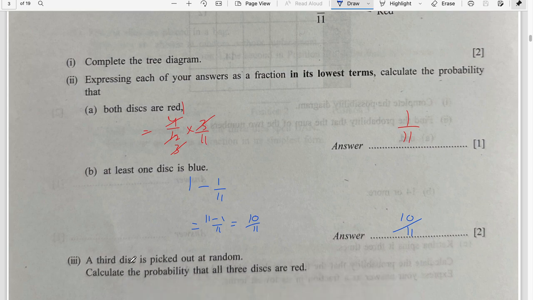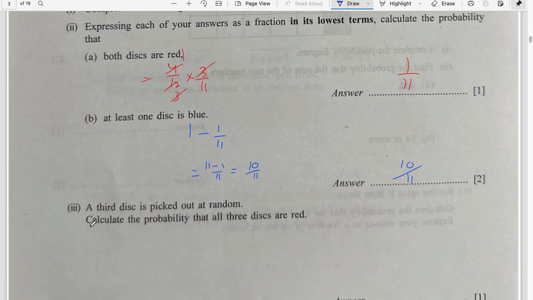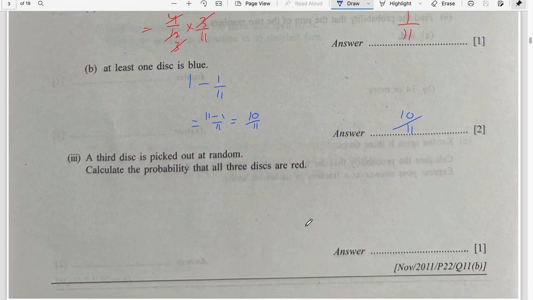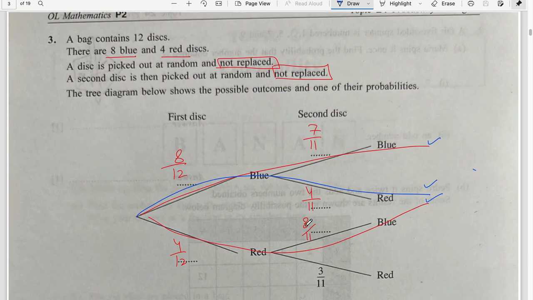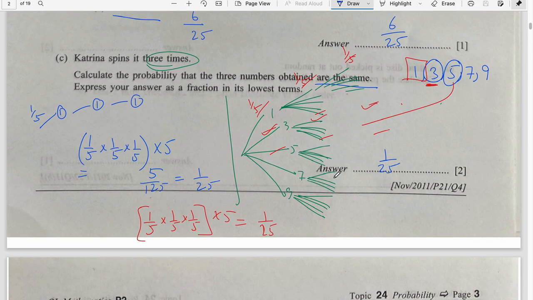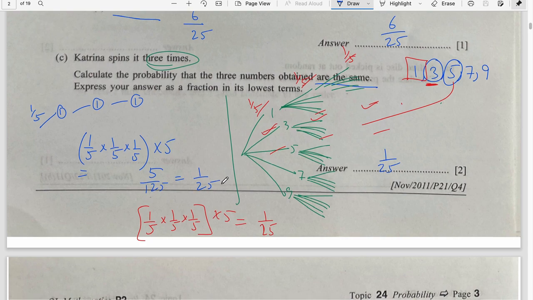Next part. A third disc is picked out at random. Calculate the probability that all 3 discs are red. All 3 are red. Now it is up to you. It depends on your concept, your clarity. You may think of it as a tree diagram or without that, like we did in this question.